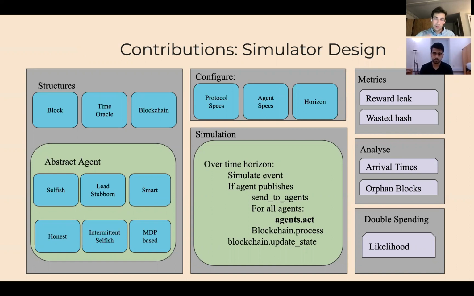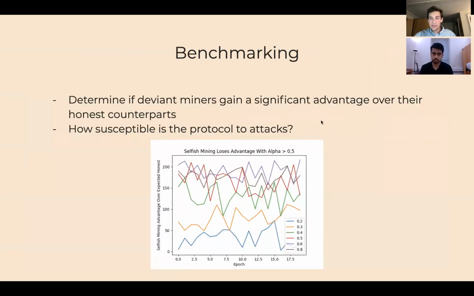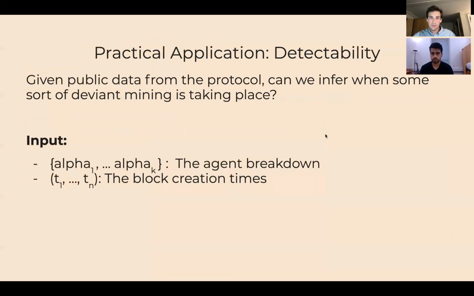These two things, this abstraction as well as accounting for defector flow, haven't been done before in other papers. We can see that our model is correct because we were able to replicate existing experiments and get extremely similar results to those other papers. For example, this graph here shows a very similar trend to that observed by another simulator in another paper. It also allows us to see whether a strategy has a significant advantage over its counterparts, and whether a cryptocurrency protocol is susceptible to these types of attacks or behaviors.